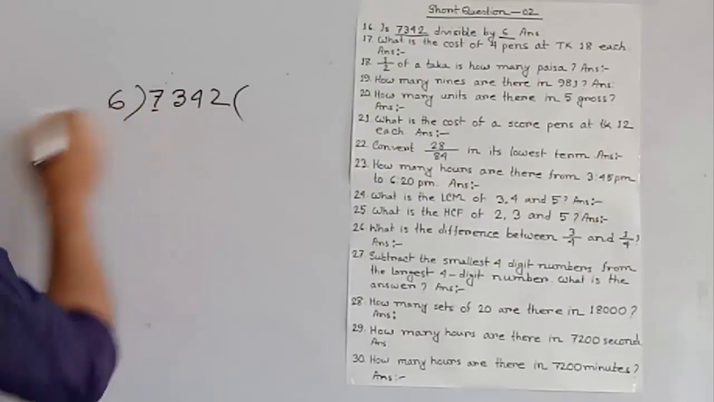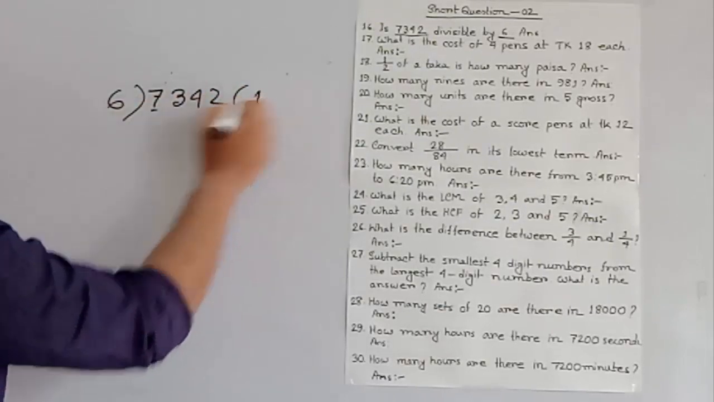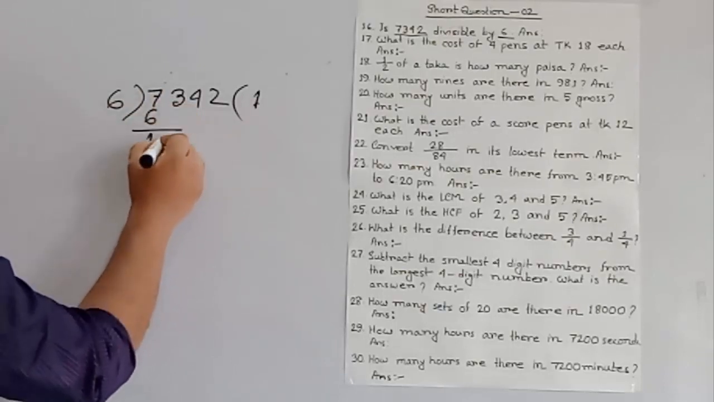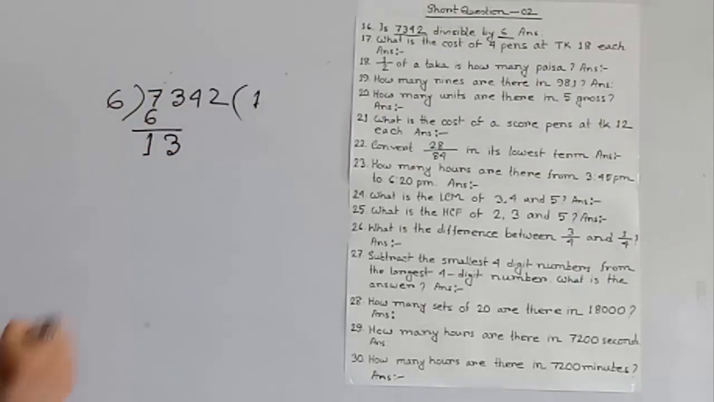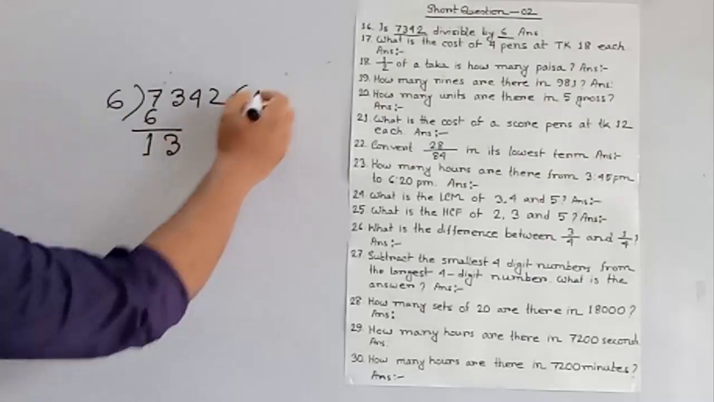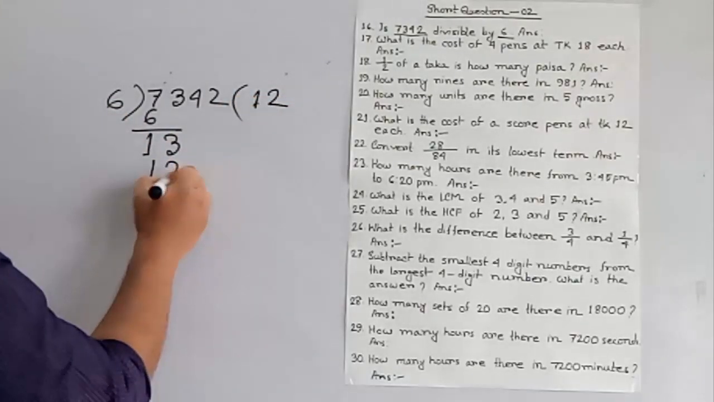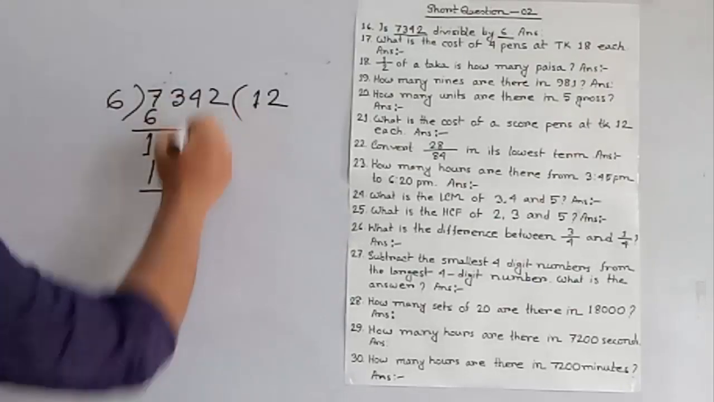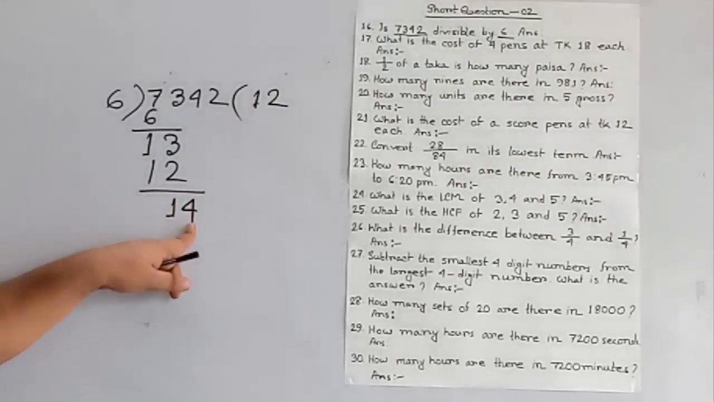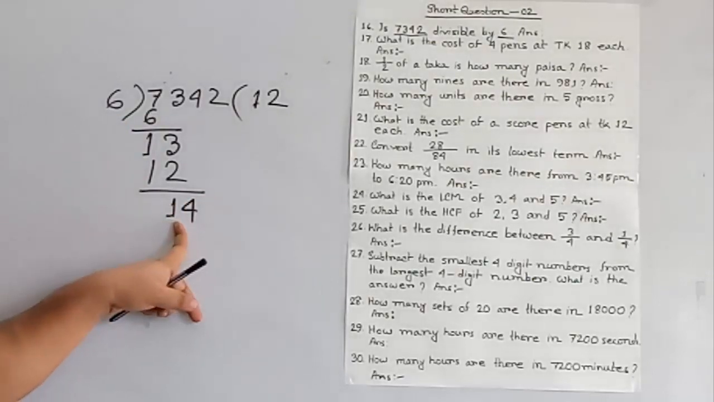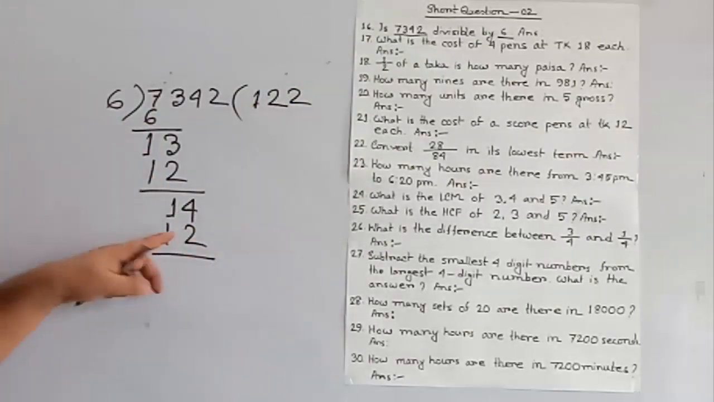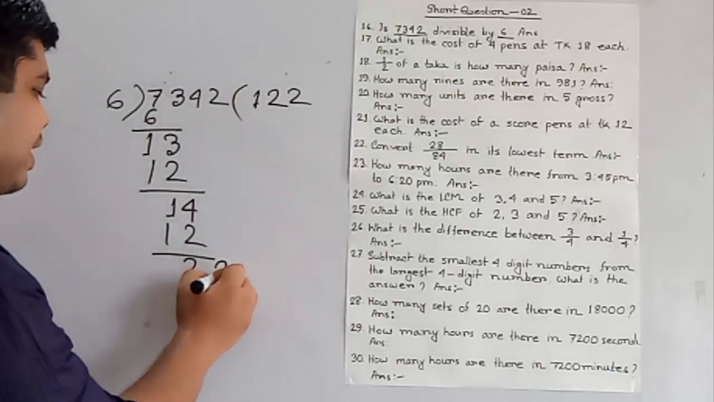In 7, 6 goes in how many times? 1 time. 6 ones are 6. If we subtract 6, then we get 1 and this 3 is placed here. Now in 13, 6 goes in 2 times. 6 twos are 12. Now we subtract this 12 from 13 and we get 1 and this 4 is placed here. In 14, 6 goes in how many times? 6 goes in 2 times. That is 6 twos are 12. Now we subtract this 12 from 14 and we get 2 and this 2 is placed here.